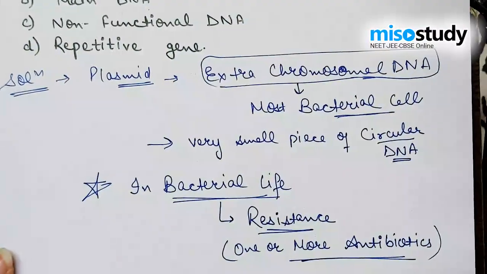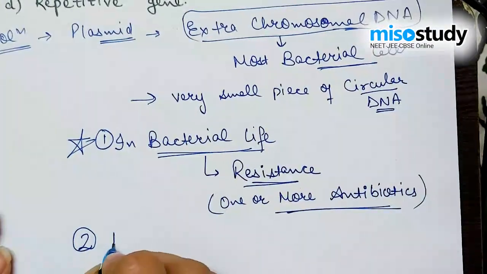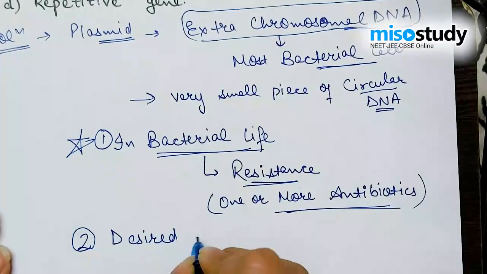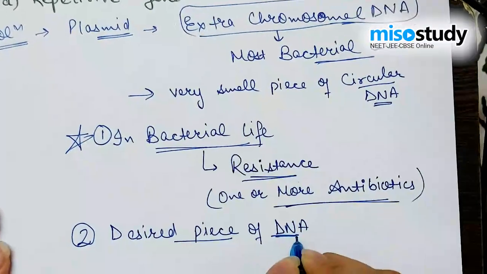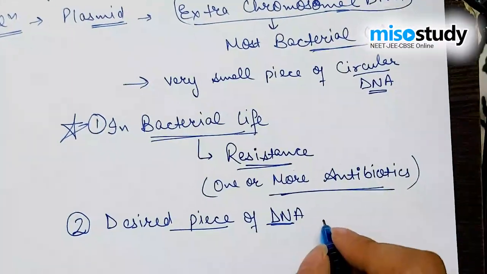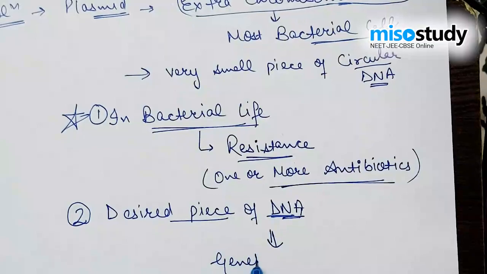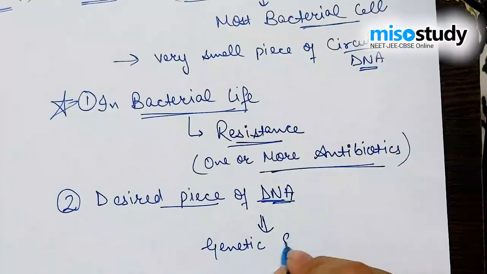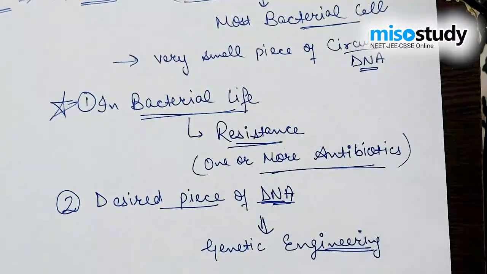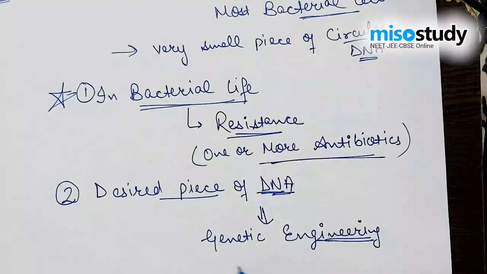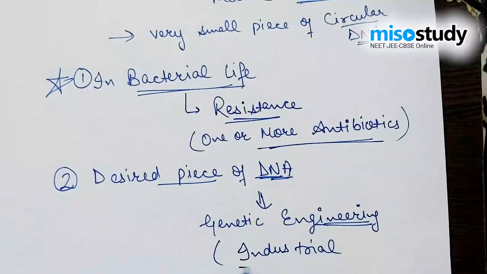This is the first one. The next one is that a desired piece of DNA can be inserted from a plasmid into another one and help in the major process known as genetic engineering. So it is valuable for industrial production as well.